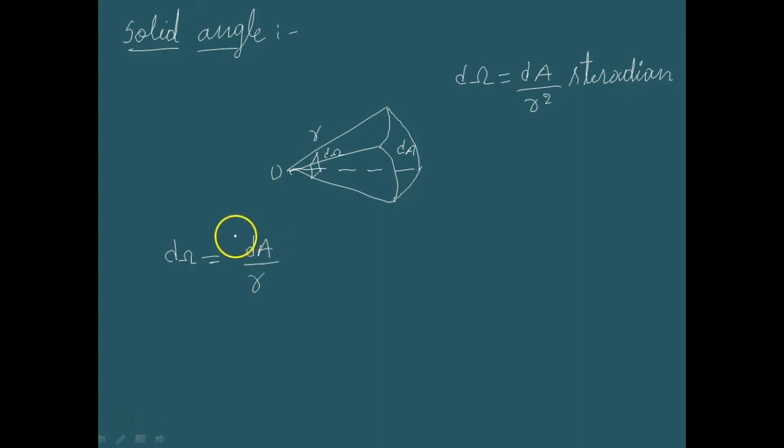The unit for plane angle is radian with the symbol rad, and the unit for solid angle is steradian with the symbol SR.